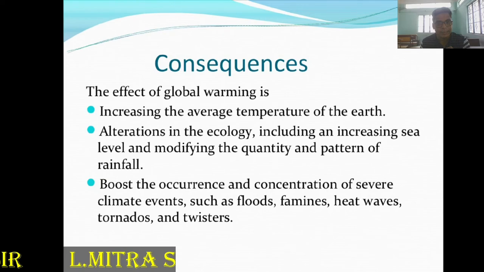Then come to the effect on marine life. If global warming continues, the mean sea temperature will increase, and all the animals will suffer a lot. At this rate we can easily predict that our earth is about to finish because of global warming.